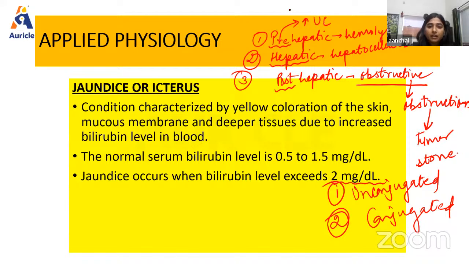In hepatic, both will increase, conjugated as well as unconjugated, and in post-hepatic, only conjugated bilirubin gets increased, right? So it is the condition which is characterized by yellow coloration of the skin and mucous membrane. You have to remember this is a very important symptom of this disease.